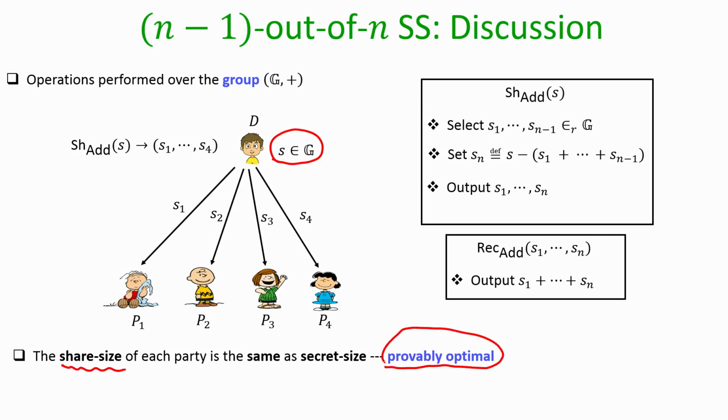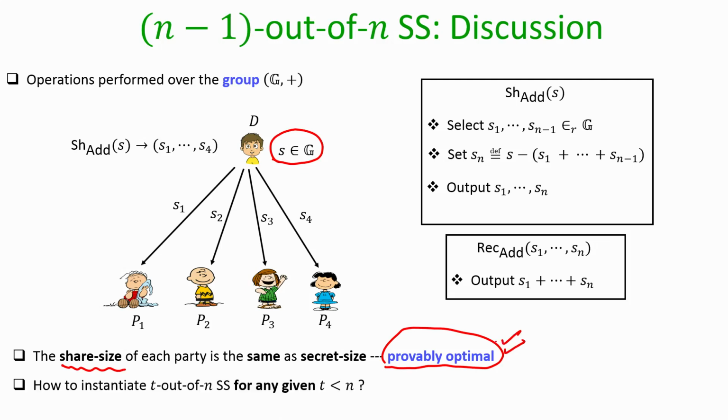We cannot design a secret sharing scheme where the size of a share is actually less than the size of the secret. That means the best we can hope for is that the share size is the same as the secret size, and indeed this secret sharing scheme ensures that the size of each shareholder's share is the same as the size of the underlying secret, and hence this is optimal in terms of the share size.